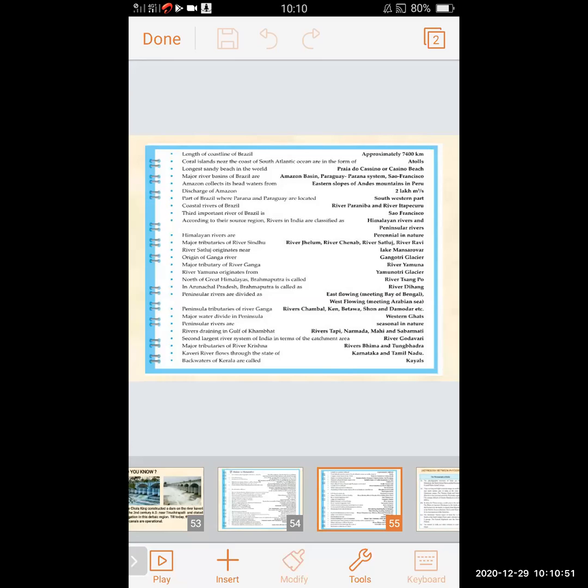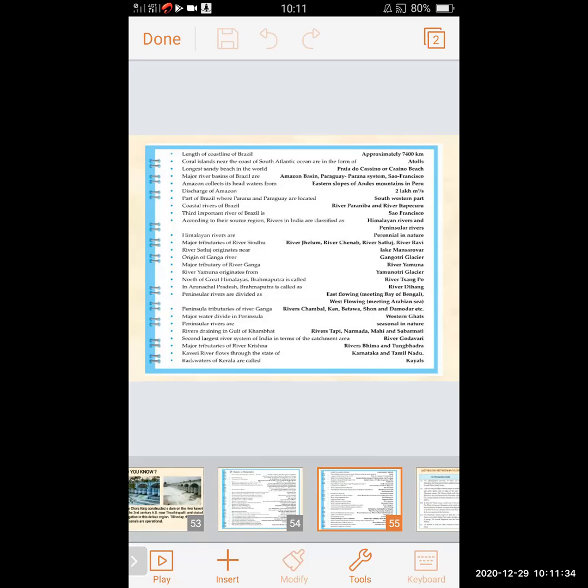Rivers drainage in Gulf of Kambat. Rivers draining in Gulf of Kambat are river Tapi, Narmada, Mahi, and Sabarmati. Second largest river system of India in terms of catchment area is river Godavari. Remember this, that river Godavari is the second largest river system of India in terms of catchment area.